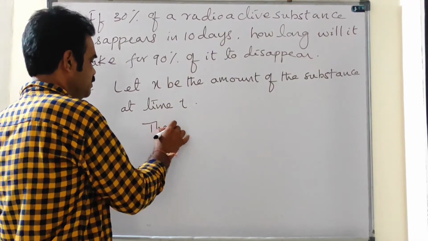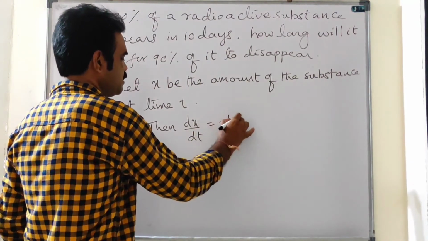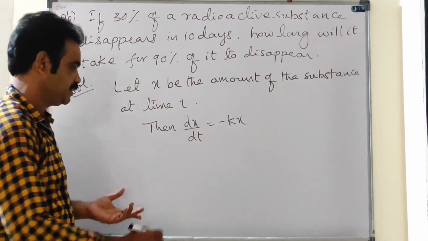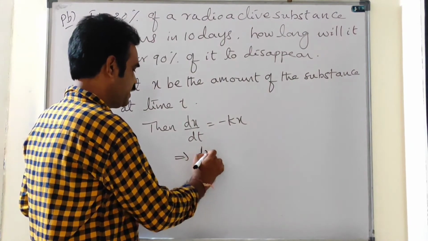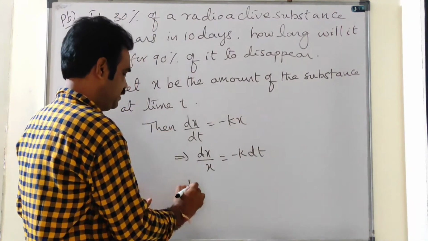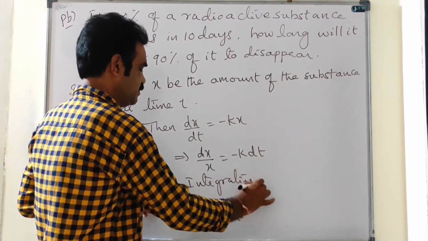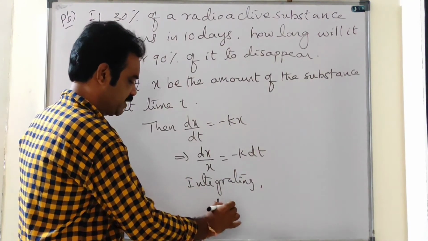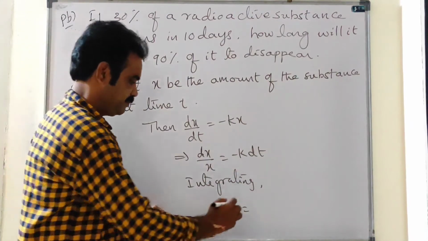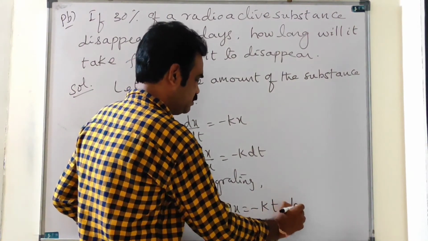Then dx by dt is equal to minus kx. Since this is natural decay, it implies that dx by x is equal to minus k dt. Integrating this, integral dx by x is log x, is equal to integral minus k dt, that is minus k into t plus some log c.